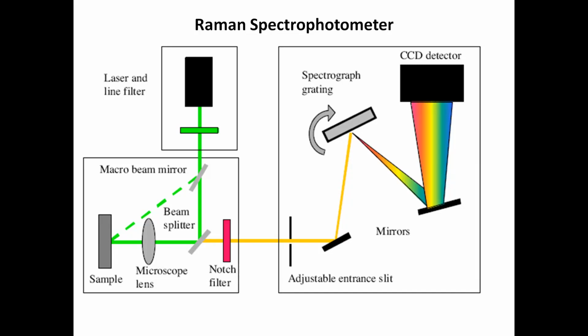Clear? Sir, it will only allow Rayleigh scattering to go ahead. We will not allow Rayleigh scattering; we will only allow the one which gives the Raman effect. That light ray will be passed. Yes, which allowed Raman effect. Raman effect. Okay.